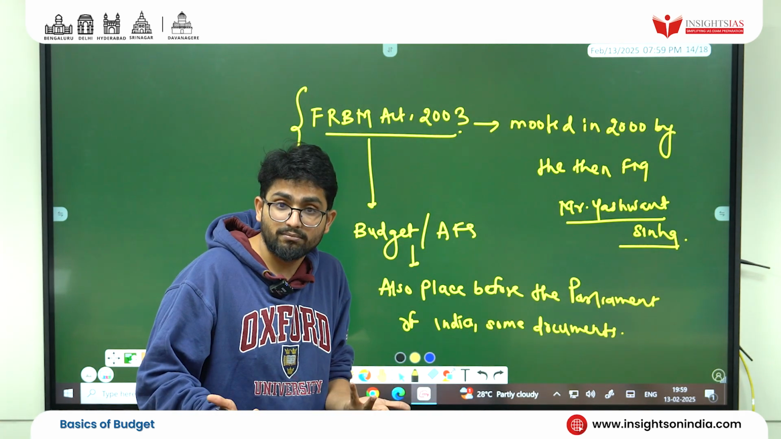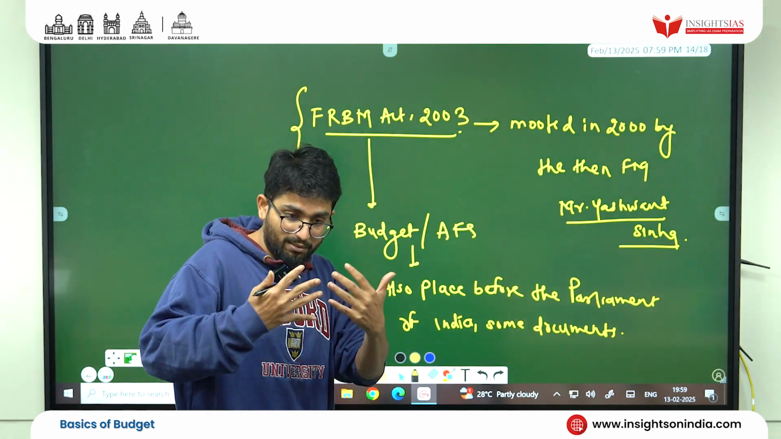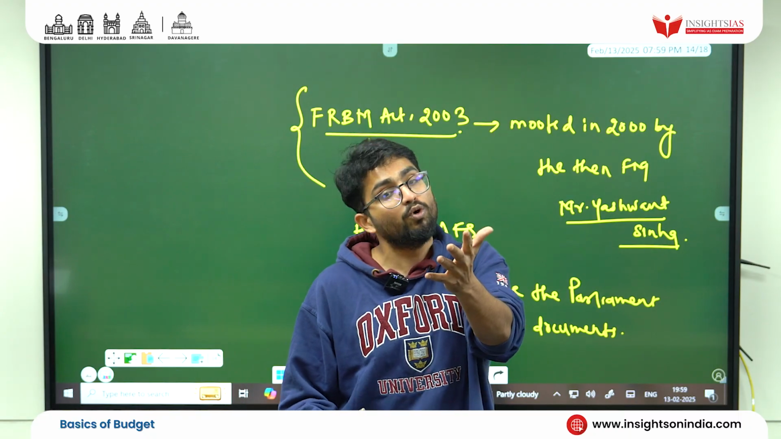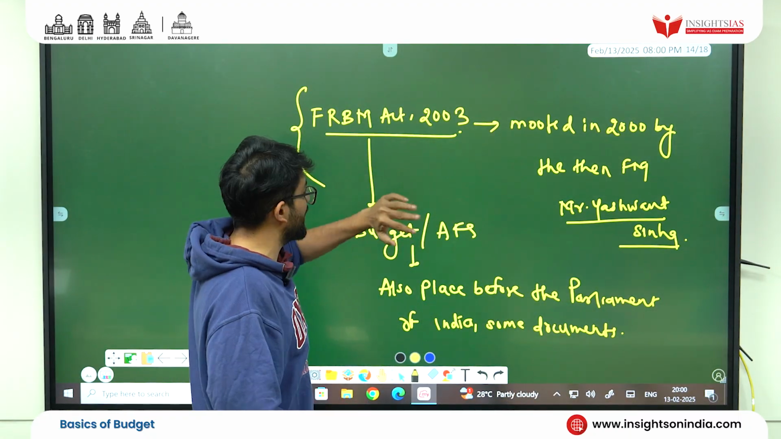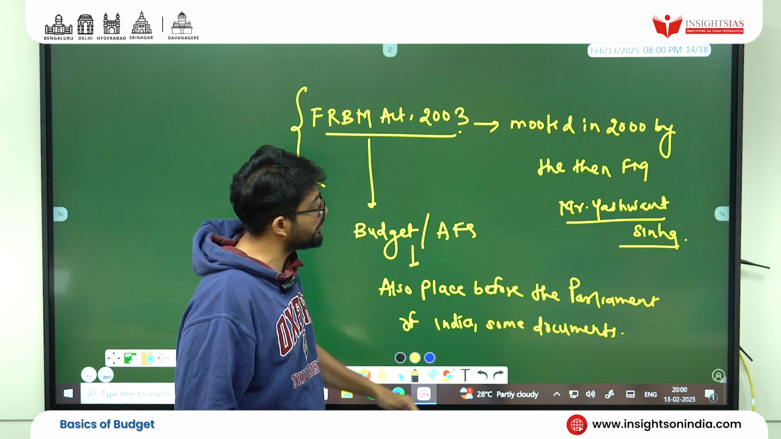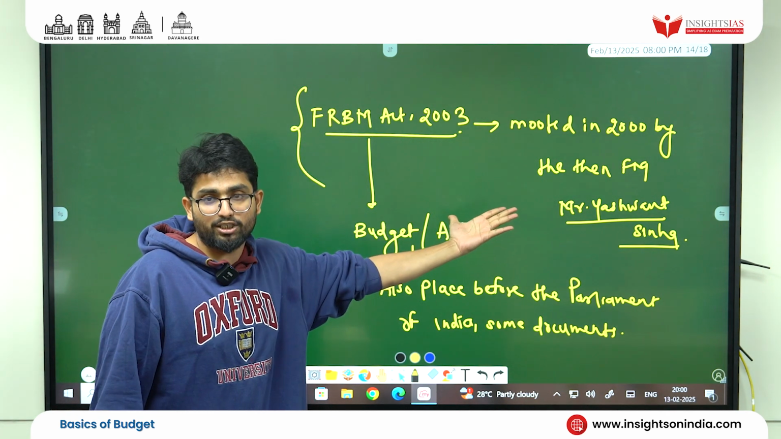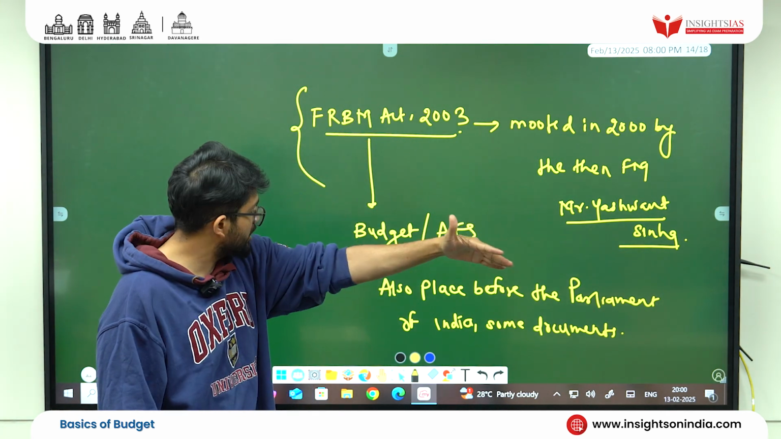But we can't leave idealism. Just because we can't achieve, there must be some morals, some goals in life for which we have to work hard and hardest. That is nothing but for our economics, for budget, there is FRBM Act 2003. And I told you the historicity, Mr. Yashwant Sinha. Budget, annual financial statement.